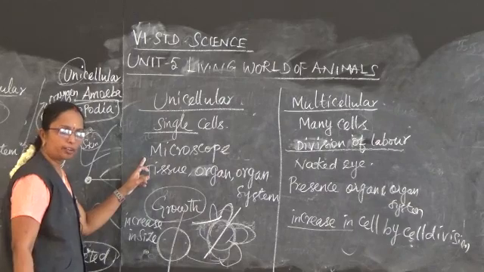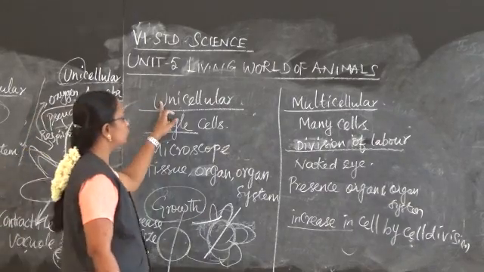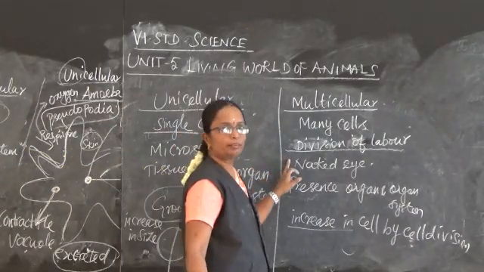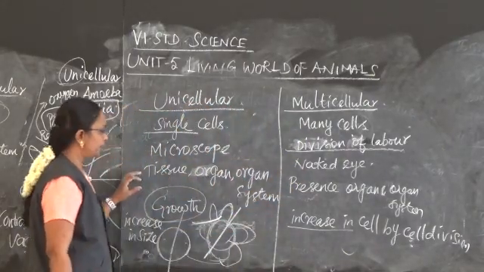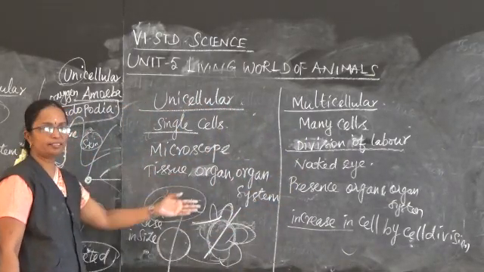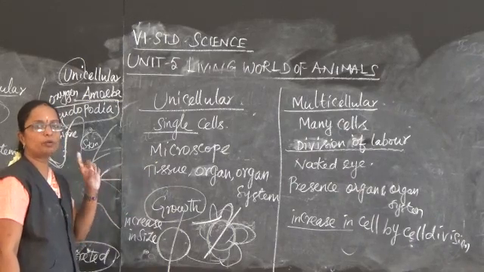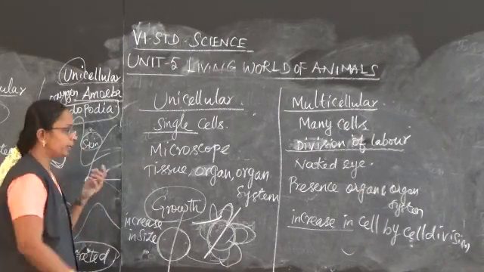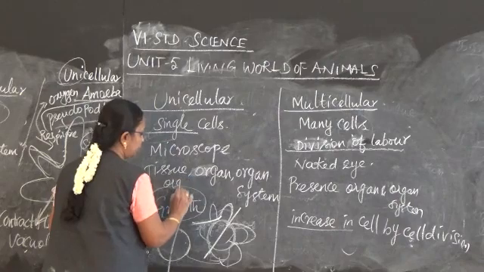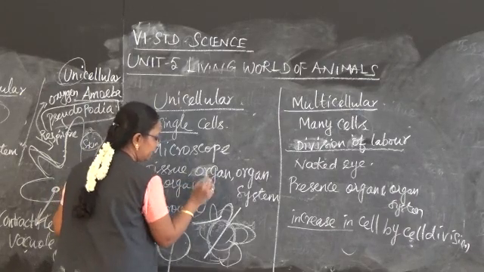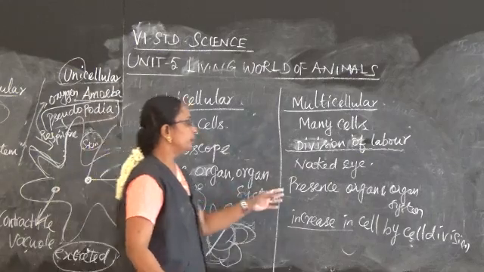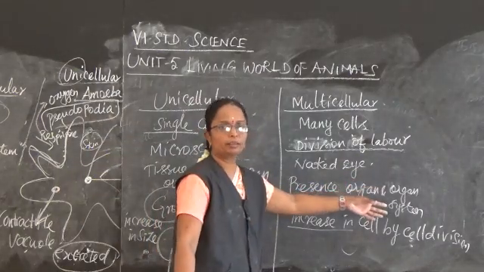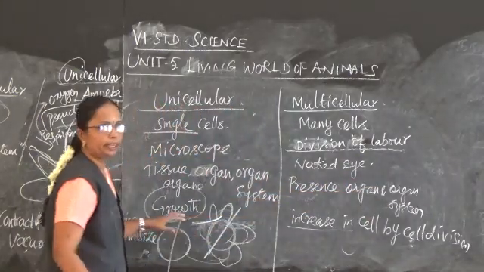With the help of a microscope only we are able to see the unicellular organism, but with our naked eye we can see the multicellular organism. Tissue, organ, organ system, everything is absent in the unicellular. Only one cell is there. That too we can call an organelle. Organelles are present, and they perform all the activity. Here organs and organ systems are there to perform the activity.